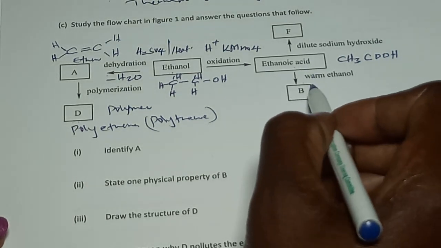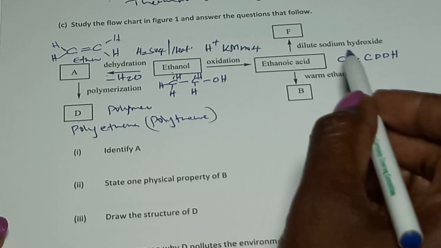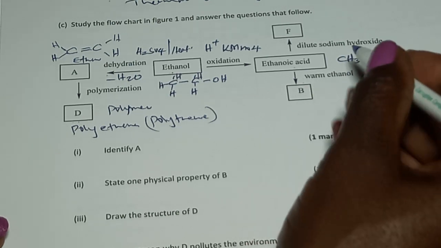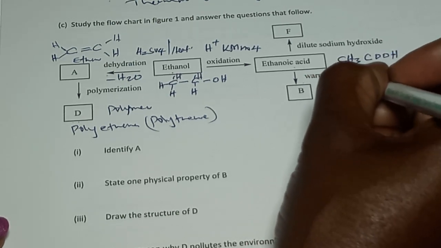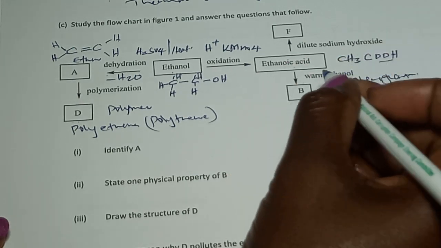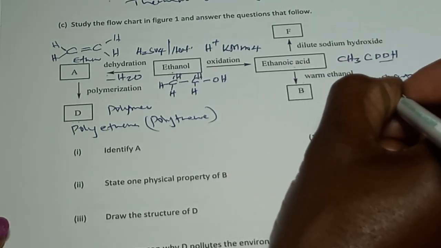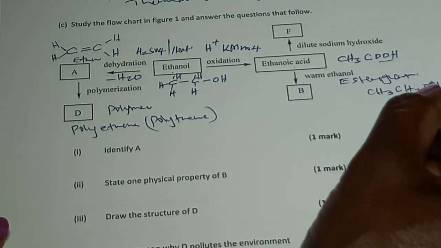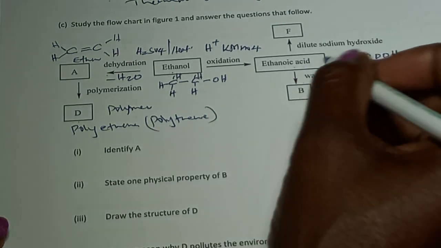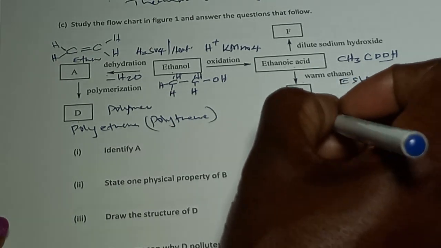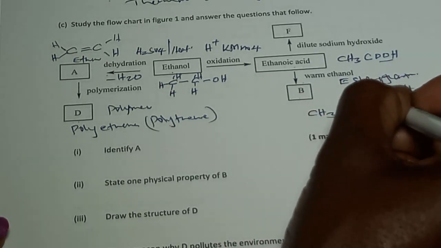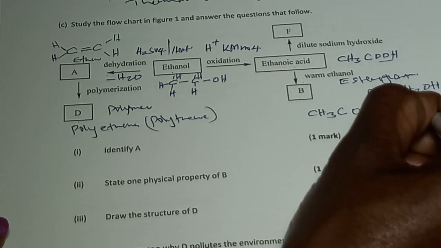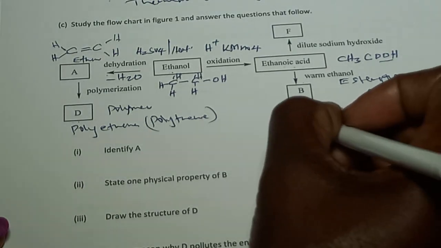So this is a process where you react alkanoic acid with alcohols to form ester. So this process is called esterification. Ethanoic acid, the formula is this. Ethanol is CH3CH2OH. So this B is going to be an ester from an alcohol and this acid. So this ester is going to be CH3COOCH2CH3. So you can name it as ethyl ethanoate.